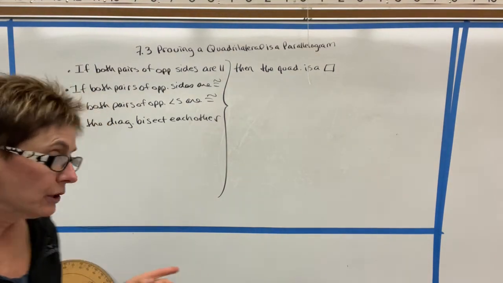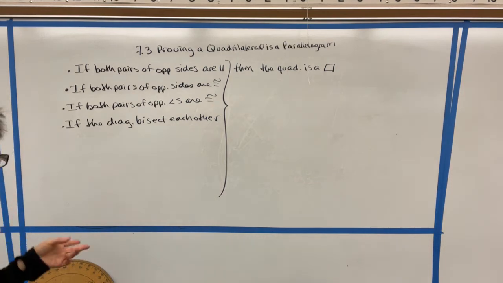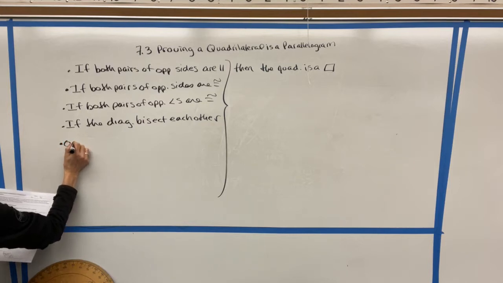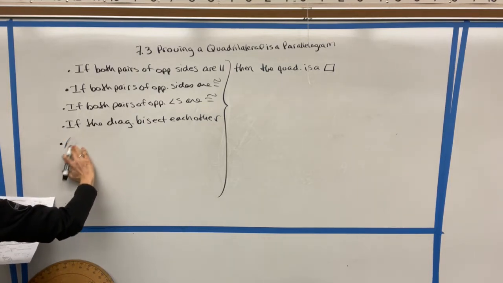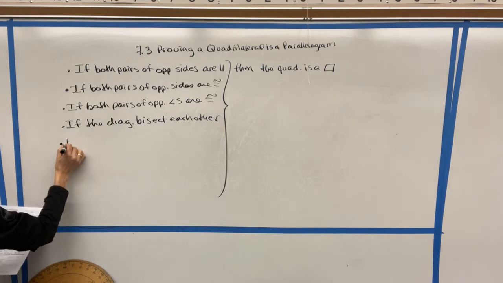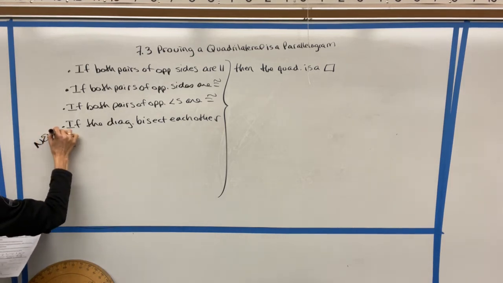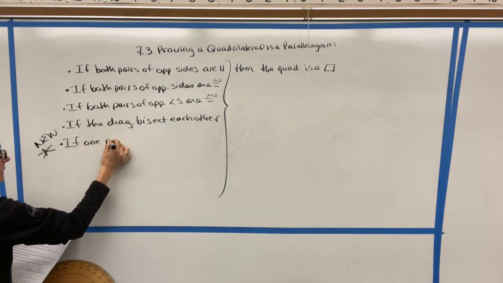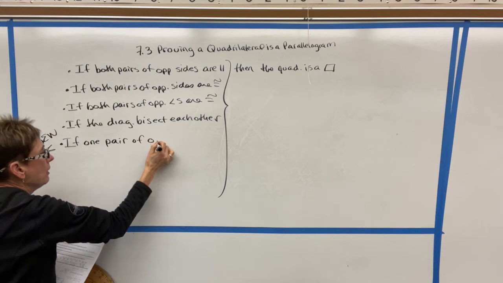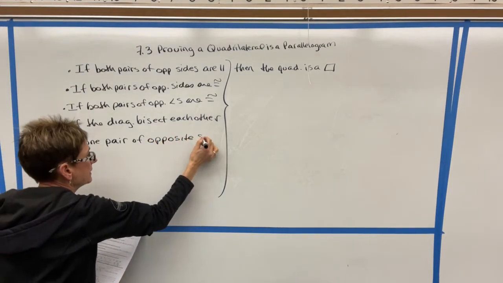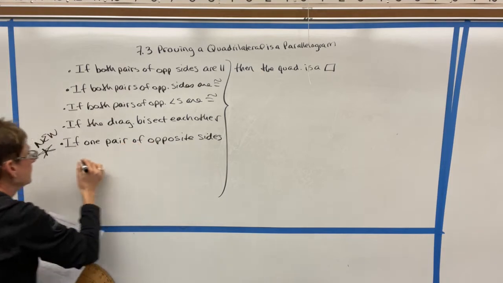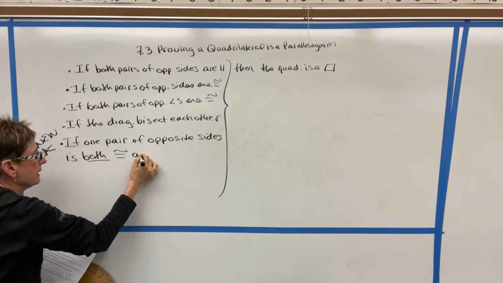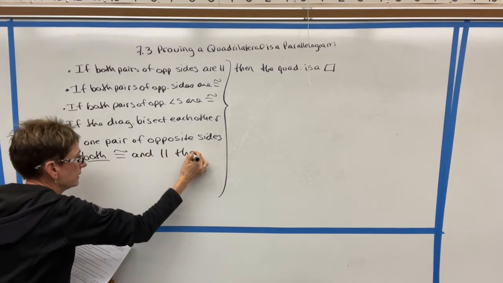Now, there is actually only one new one here. It's called, well, actually, let me give you the theorem and then we'll do the name for it. So this one's new. Let's put a little new here with a little star. If one pair of opposite sides is both, notice the word both, congruent and parallel, then the quadrilateral is a parallelogram.